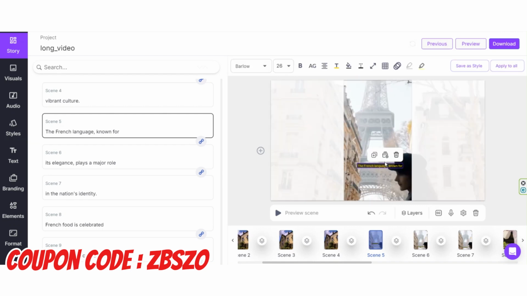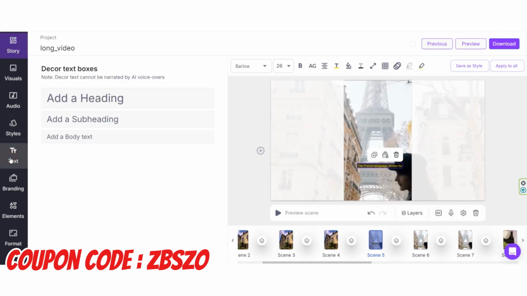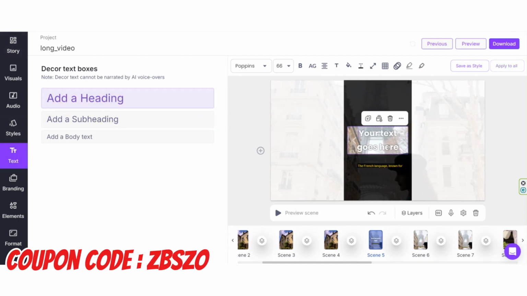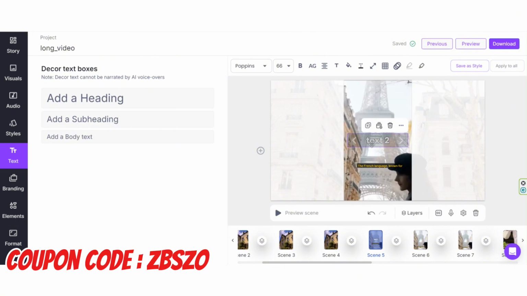You might want to add a text on a specific slide. To do this, select that slide and then click on the text option in the menu. From here, you can add a text box on the desired page and write what you want.